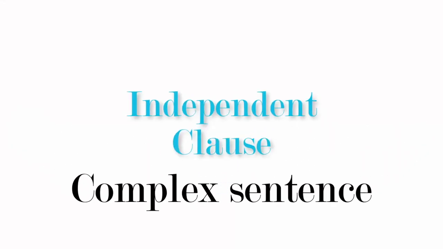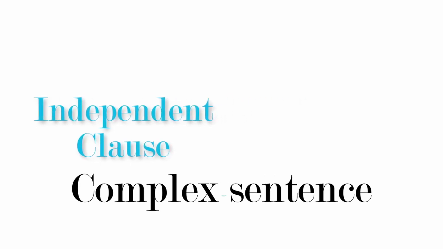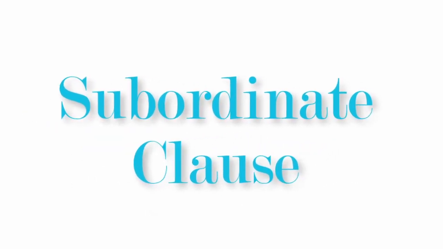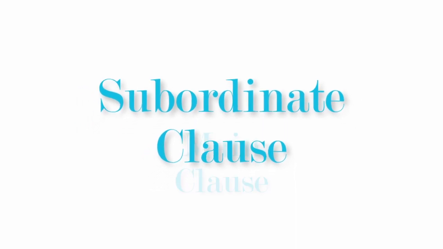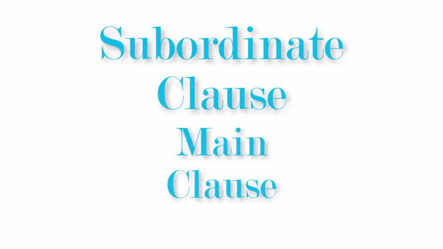Now, let's have a look at a complex sentence. What are complex sentences? A complex sentence has a main clause or independent clause. They are the same, main, independent. So a main clause and a subordinating clause. Now, what's a subordinating clause? A subordinating clause is one that depends on the main clause. A subordinating clause cannot stand on its own. It does not make sense on its own.